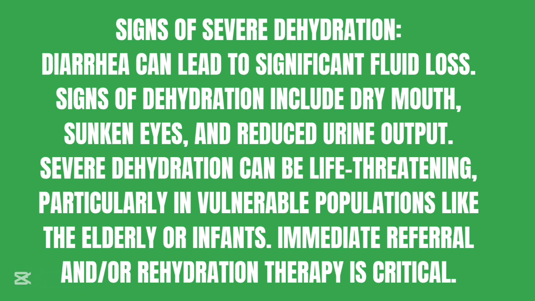So another point, at number 3, we have signs of severe dehydration. Signs of dehydration include dry mouth, sunken eyes, and reduced urine output. Severe dehydration can be life-threatening, particularly in vulnerable populations. We're talking about the elderly or infants.